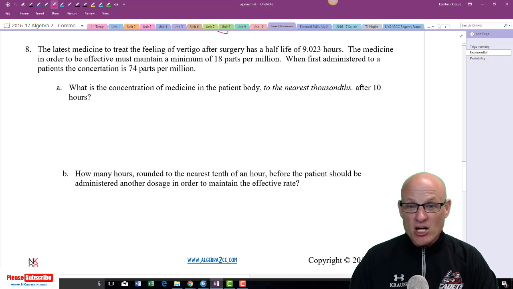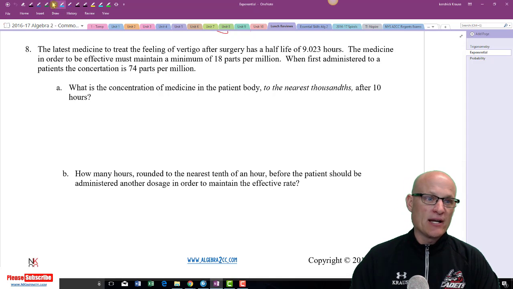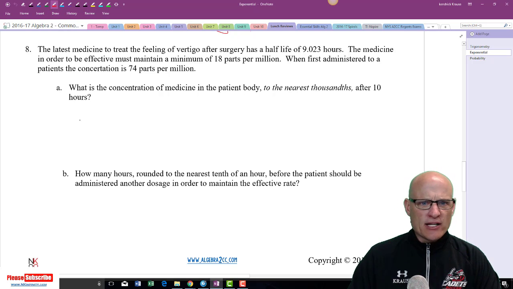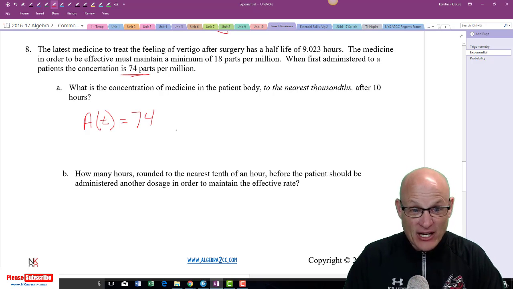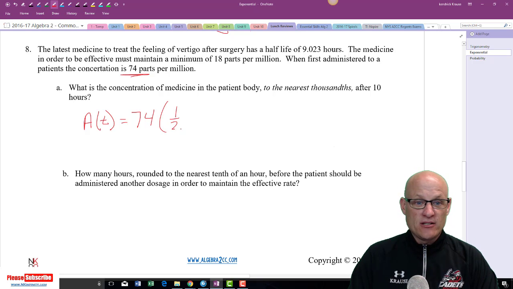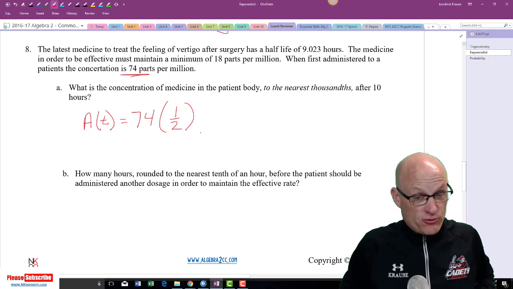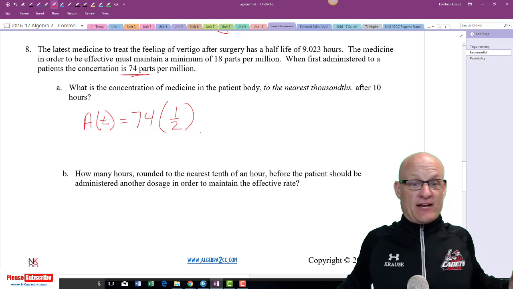But anyway, let's talk about a half-life formula. My accrued value over time is equal to my starting value, which is 74 parts per million. It is a half-life, so 1/2. Before I had tripling, so I put a 3 there. Now it's a half-life question.